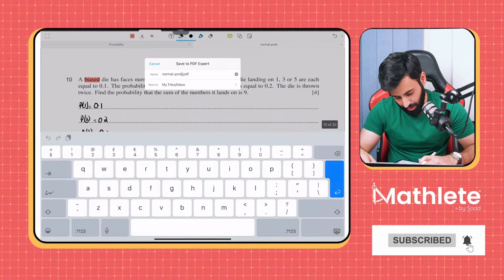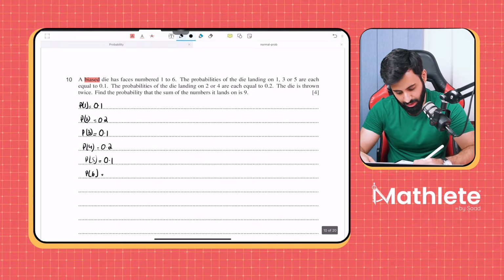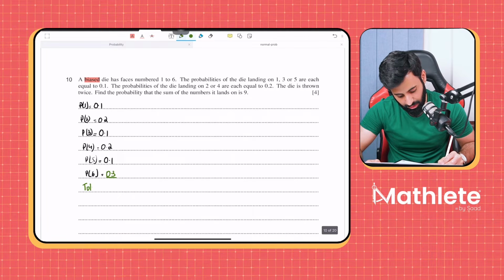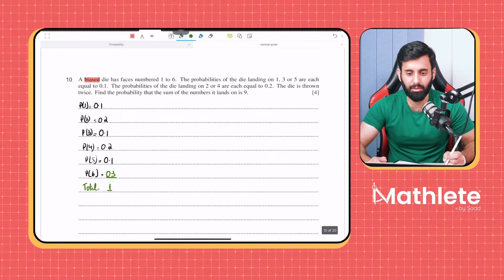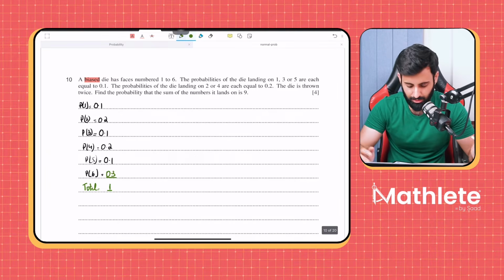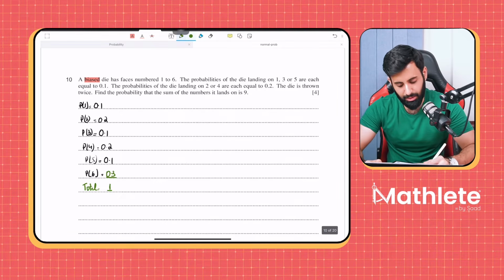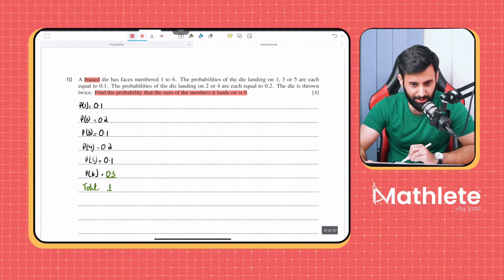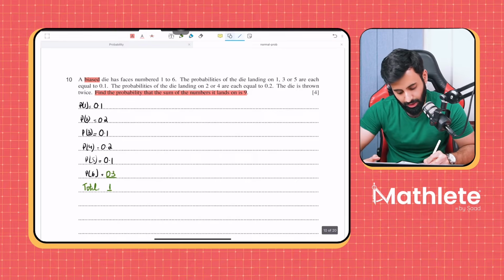0.3 is correct. Now how did you guys work out 0.3? That's what I'm interested in. Yes, 1 minus the probabilities that are given. And why? Because the total is equal to 1. The total will always be 1 irrespective whether it's biased, unbiased, whatever. Now let's see what the question is saying. Find the probability that the sum of the numbers it lands on is 9. So what does that mean?